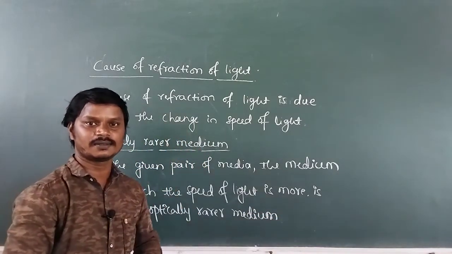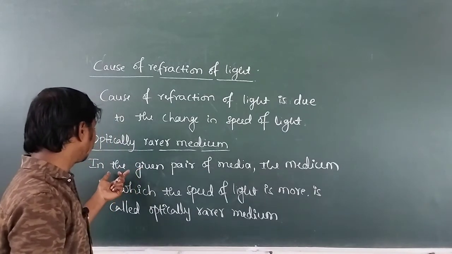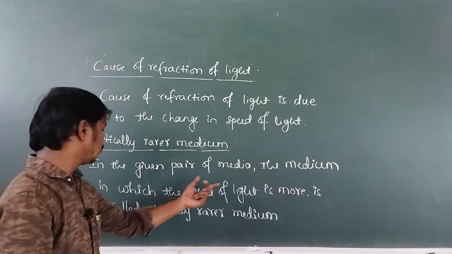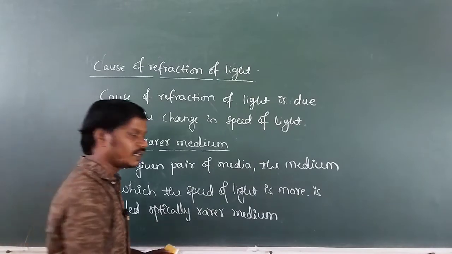Otherwise you can say it is a rarer medium. What is optically rarer medium? In the given pair of media, the medium in which the speed of light is more.